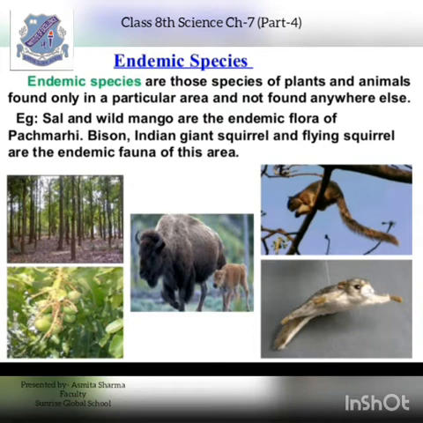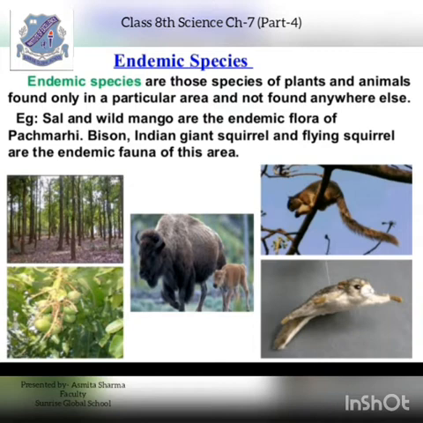So first of all, speaking about endemic species, we will first know what a species is. A species is a group of population which is capable of interbreeding. That means they reproduce and produce their young ones. This means that the members of the species can reproduce fertile offspring only with the members of their own species and not with the members of other species.